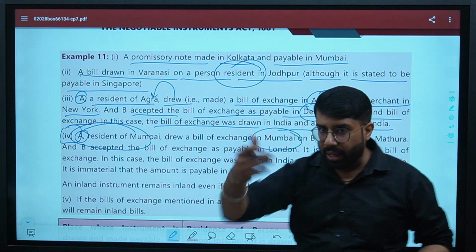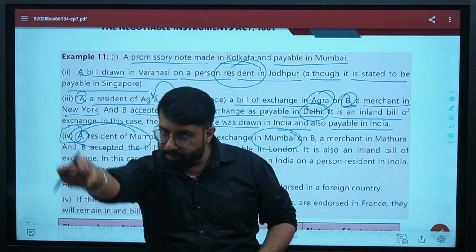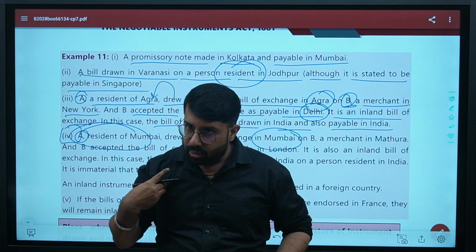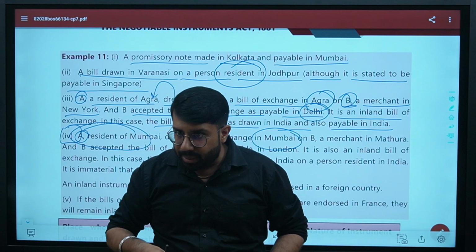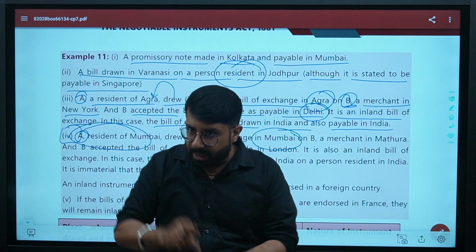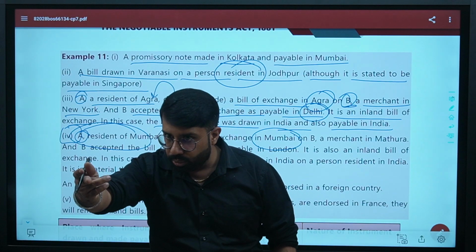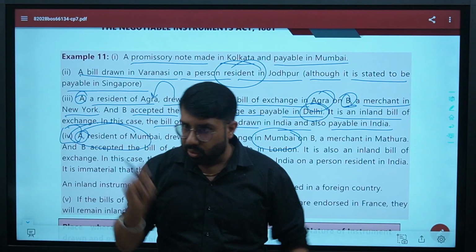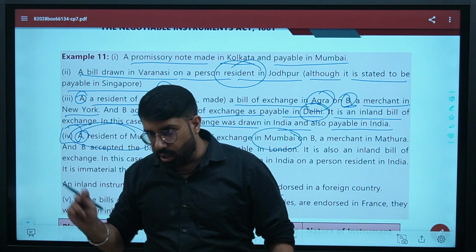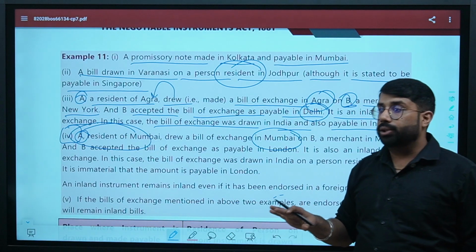I am giving the bill of exchange to you. I am in Mathura, you are in Mumbai. You are accepting it, you are giving it back to me. Correct? Is it made in India, drawn in India? Yes. Right? Is it payable in India? Yes. Why? Because I will only receive the payment from you. So it means it is payable in India also. So it is an inland instrument. Are we clear? Yes or no?